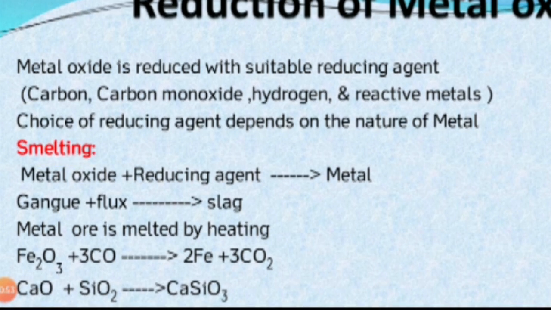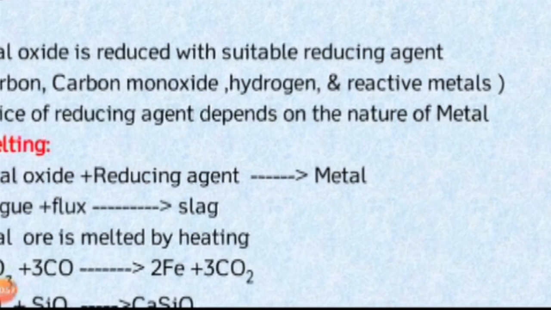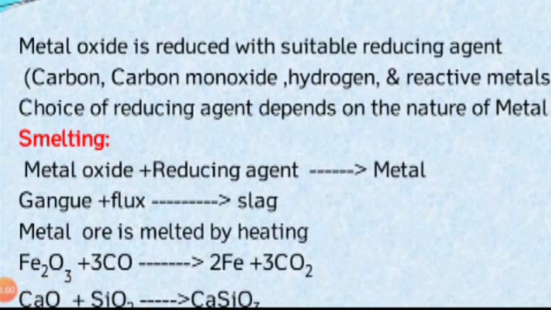In this process the metal oxide is melted. Already we saw two processes, roasting and calcination. In those two processes the metal is heated below the melting point, so the metal doesn't melt.